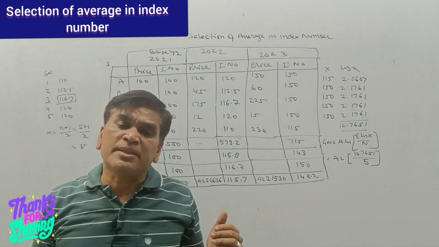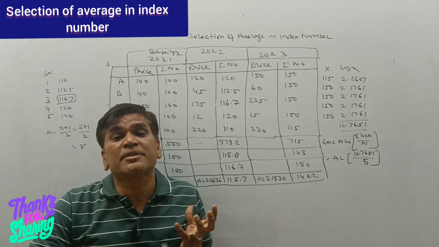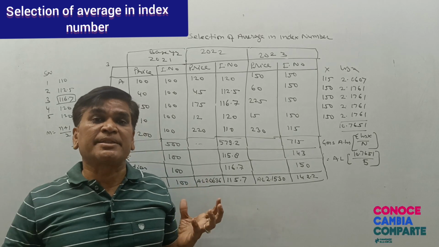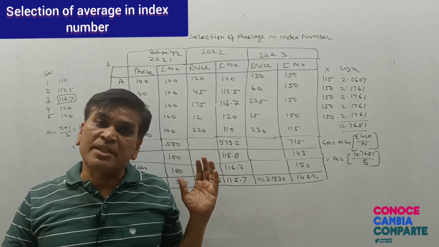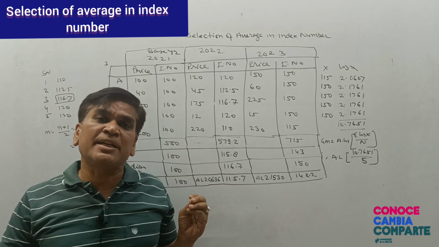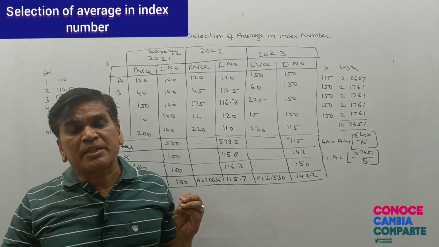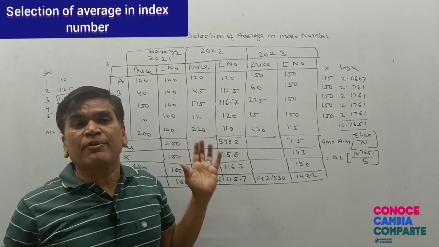But as far as the geometric mean is concerned, this is treated as the best measure for measuring the index number. This question has come two times in the examinations, especially the PG examinations: construct the index number with the help of arithmetic mean, median and geometric mean for the following data.